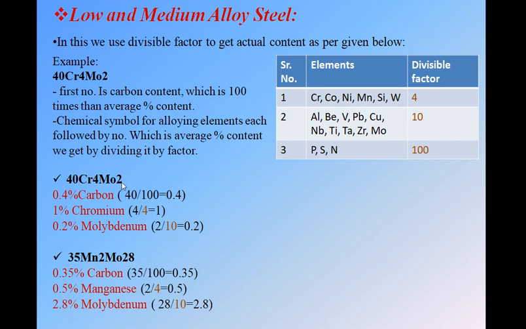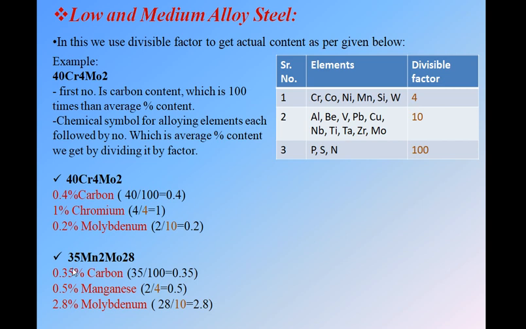Next we have 2 followed by Mo. Mo means molybdenum, which is in the second row here. Its factor is 10, so we divide this 2 by 10. With 10 as the divisible factor, we get 0.2, so this alloy will contain 0.2% molybdenum. The first number is of carbon, and the following numbers belong to the alloying elements. So see where your element is placed, see the divisible factor, and simply divide the number by this factor.